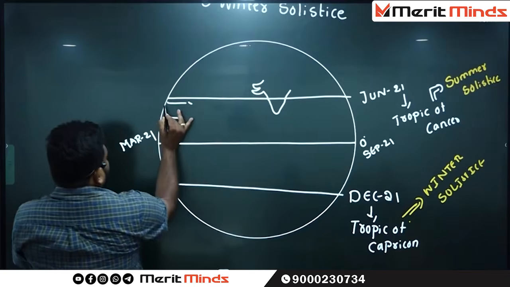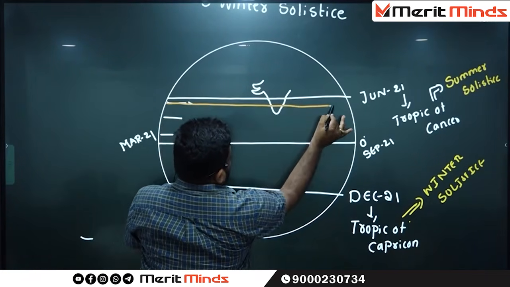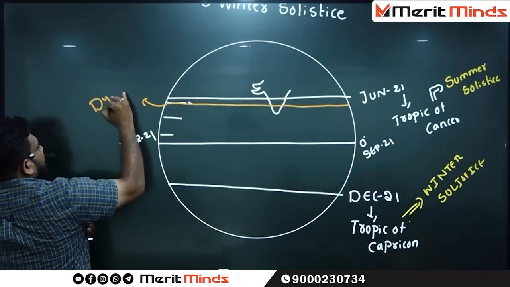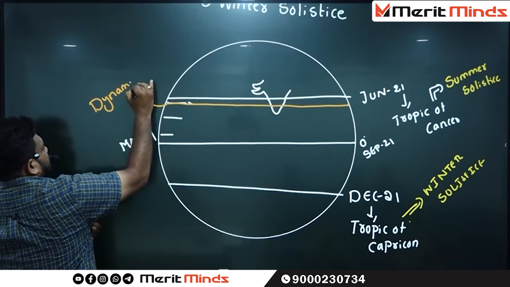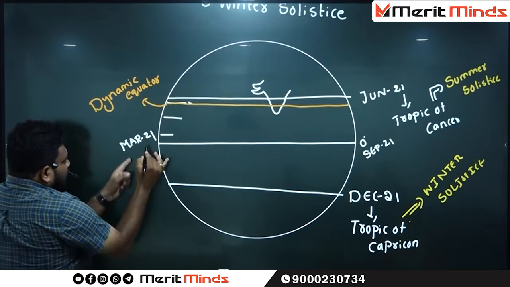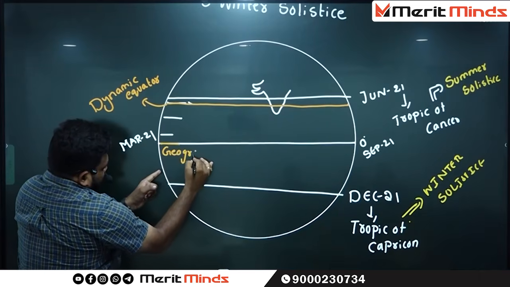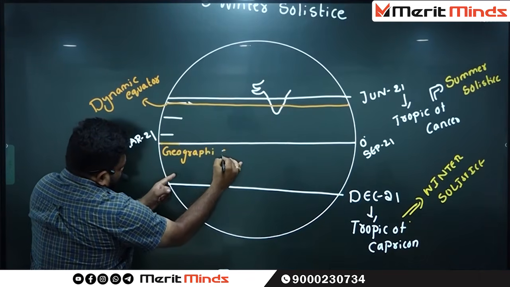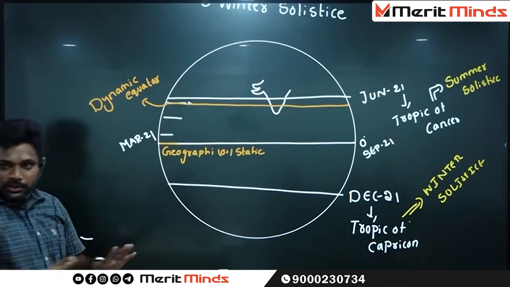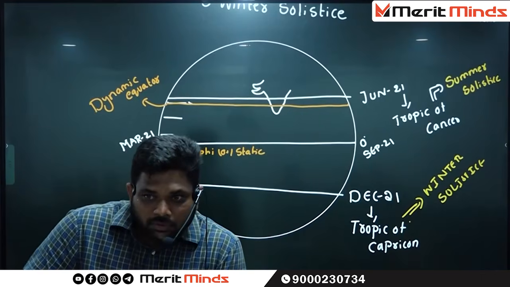So, if the high temperatures are here, this particular line is called what type of equator? Geographical or static equator.